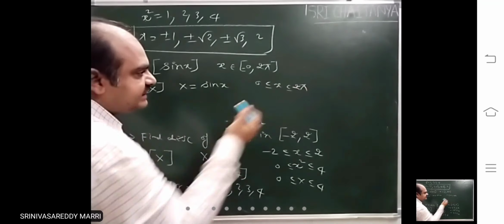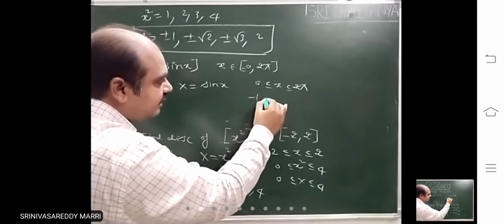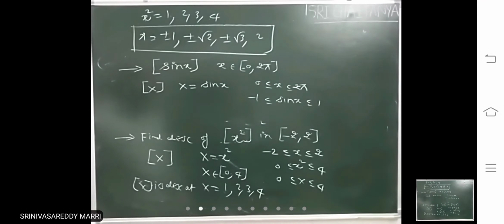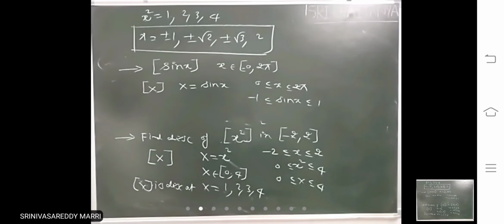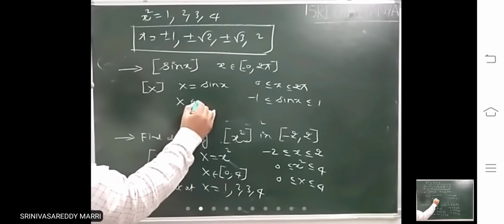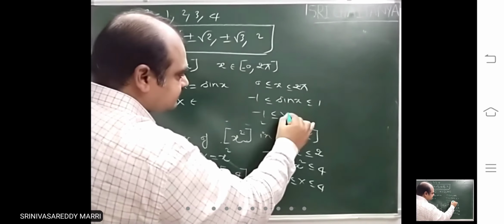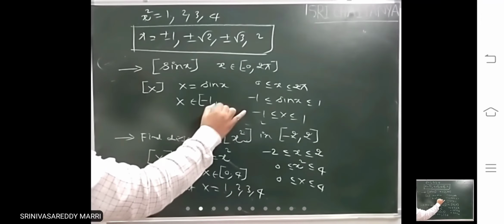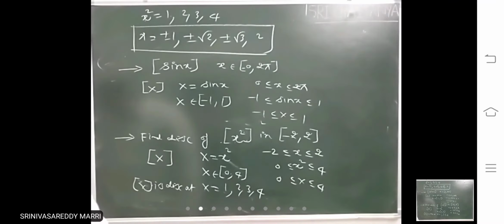If x lies in the interval 0 to 2 pi, sin x lies where? Sin x minimum value is minus 1, maximum value is 1. That means capital X lies in the interval minus 1, 1.